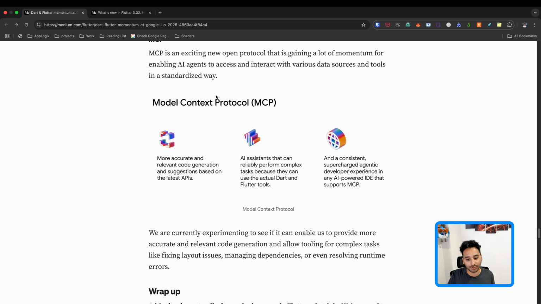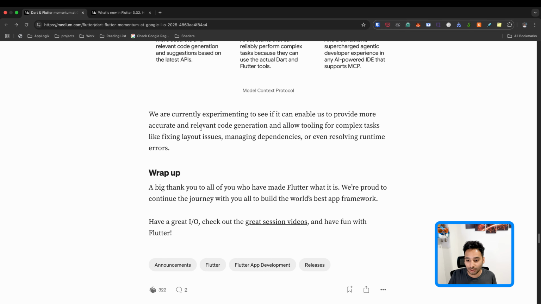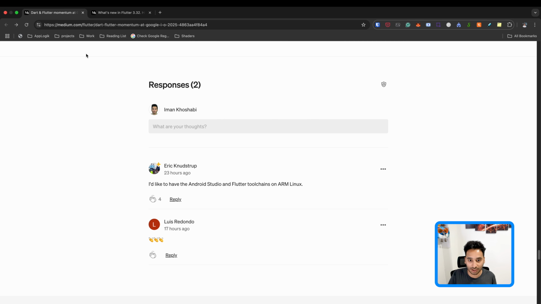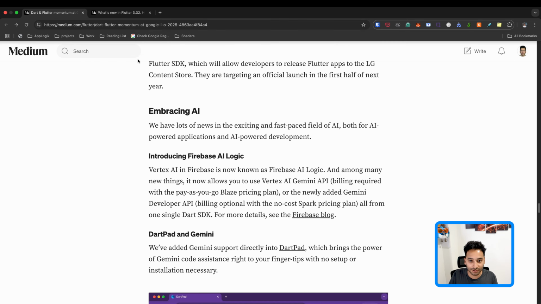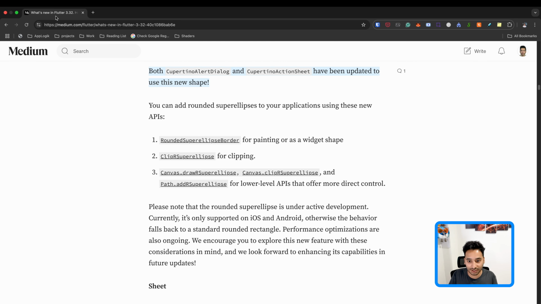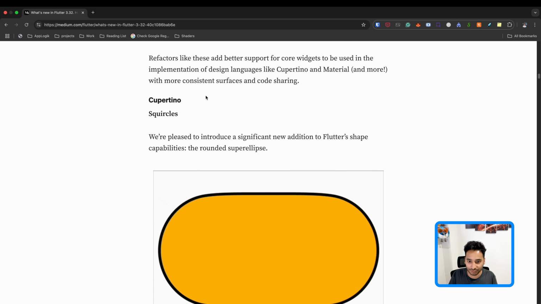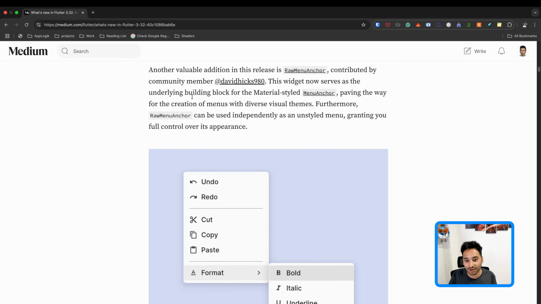This way we are able to have better code generation for Flutter. I'm happy that Flutter is joining the standard protocol that we have in the world. This is the document for overall Google I/O and the latest news of Flutter. And here is the article specifically for Flutter.